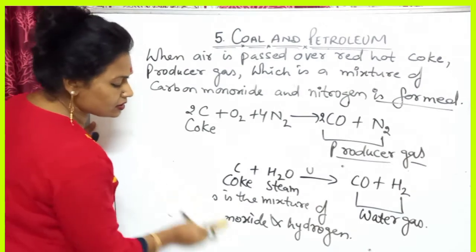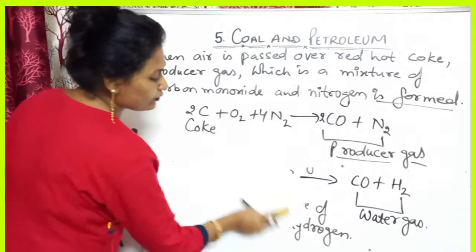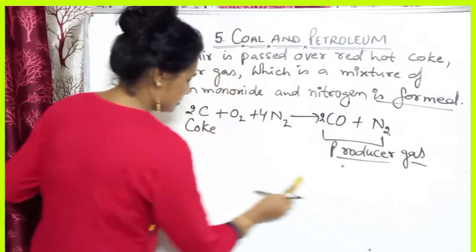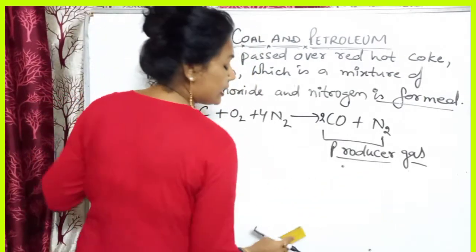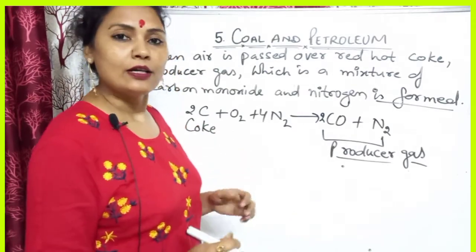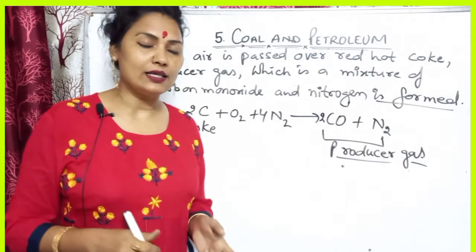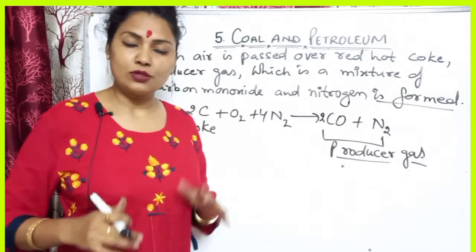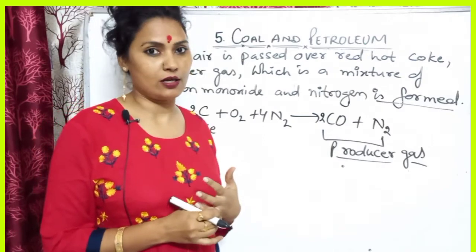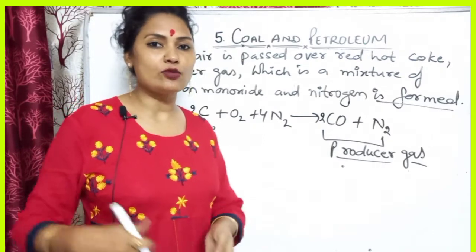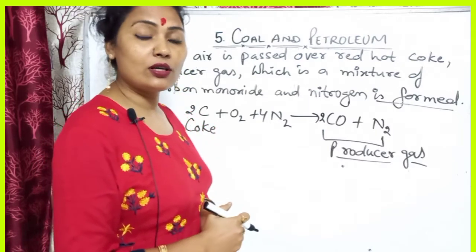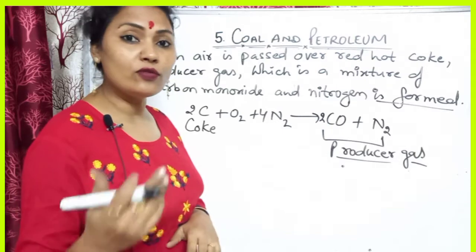Now the next product that we get from the destructive distillation is coal tar. That coal tar is used in road surfacing, you know that. Nowadays coal tar is not used; bitumen is used in its place. Coal tar is replaced by bitumen, which is a product of fractional distillation of petroleum.